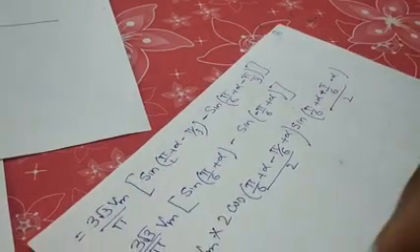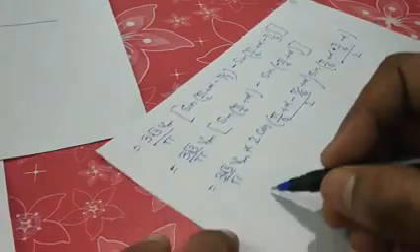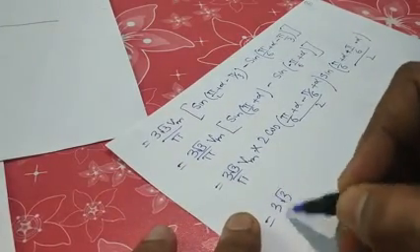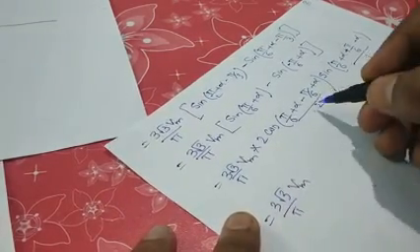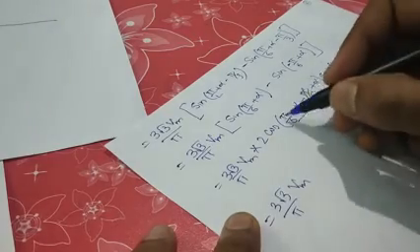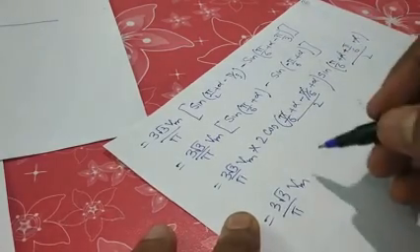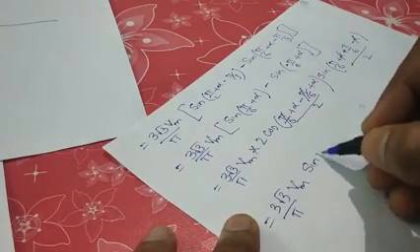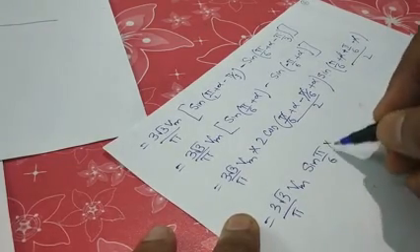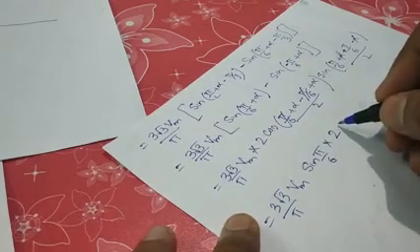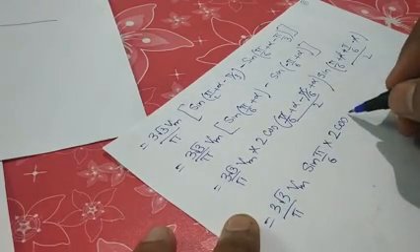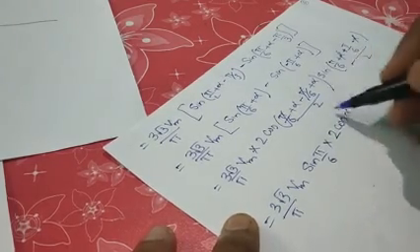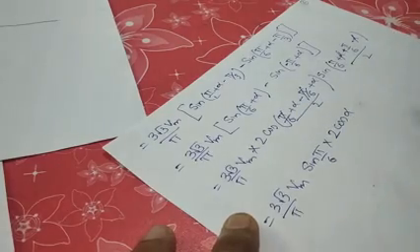Okay, so this is the expression. So it is root 3 by pi into Vm. Now this will be cancelled, this will be cancelled. So it will be sin pi by 6 into 2 cos alpha.